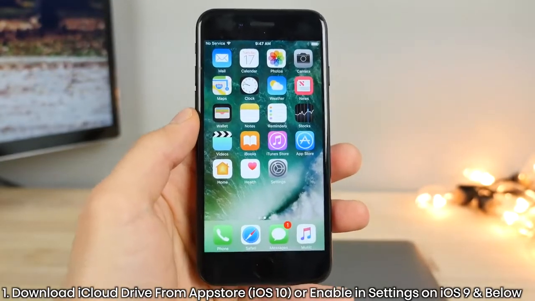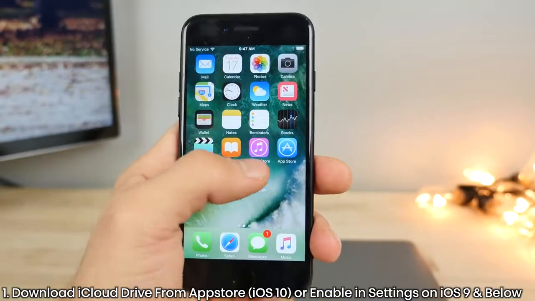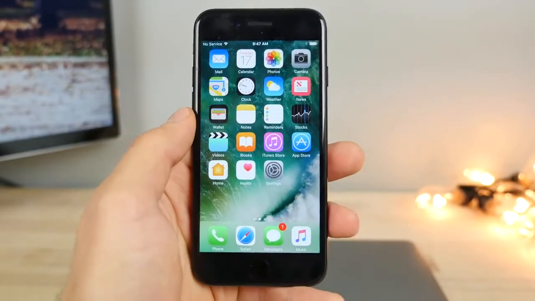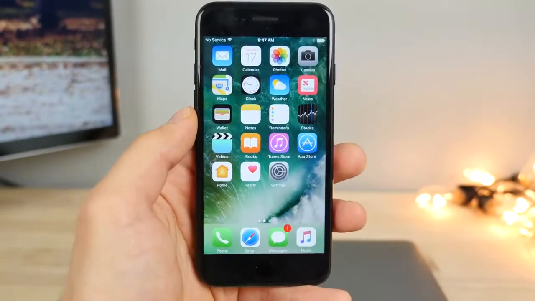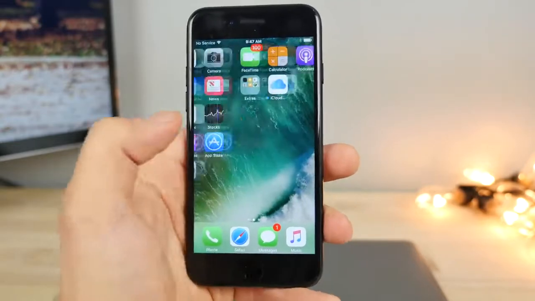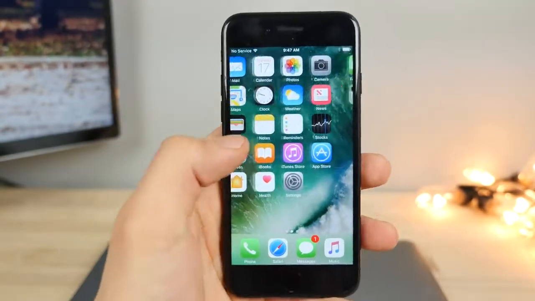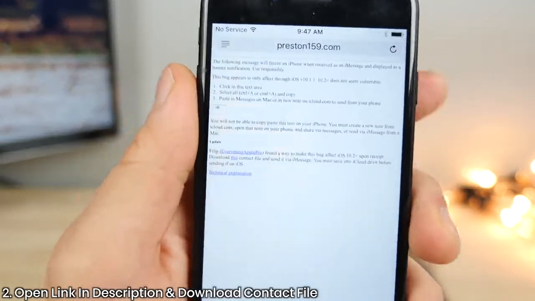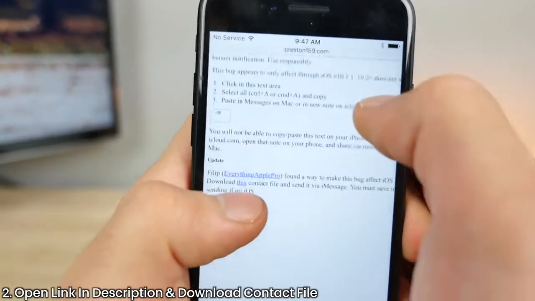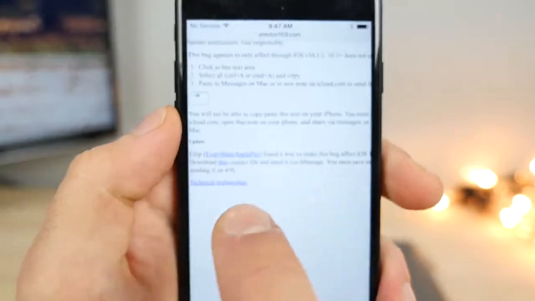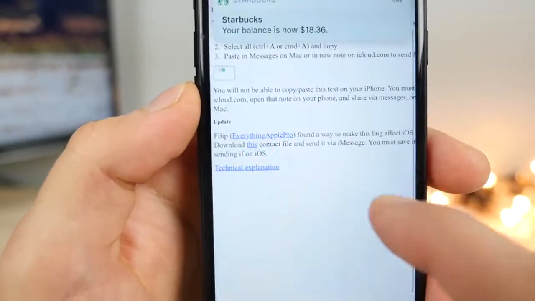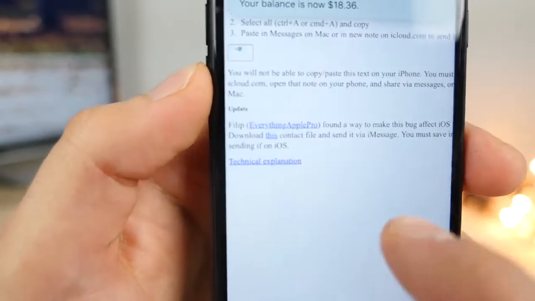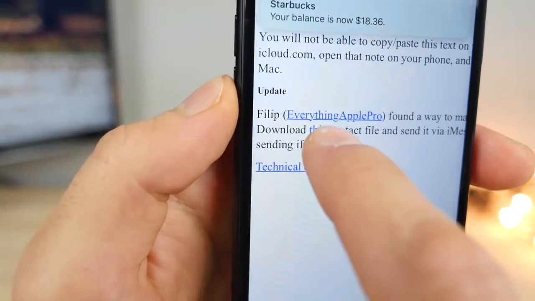Now, you can send this bug from any firmware. It doesn't matter if you're on iOS 9 or any old firmware. It doesn't even matter if you're on Android. You can send this from Android, believe it or not. You don't even need to do this iCloud Drive part. Okay, so with that installed, go ahead and navigate to the link down below, preston159.com. This bottom part right here is the portion where I found the bug for iOS 10.3. And you're going to want to download this contact file.